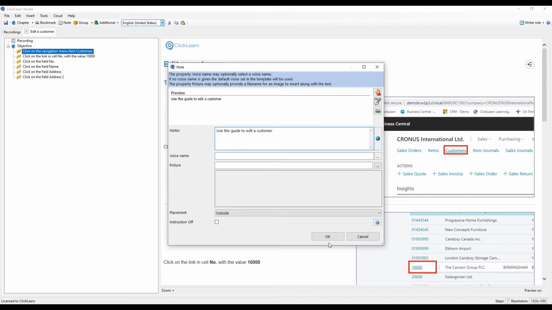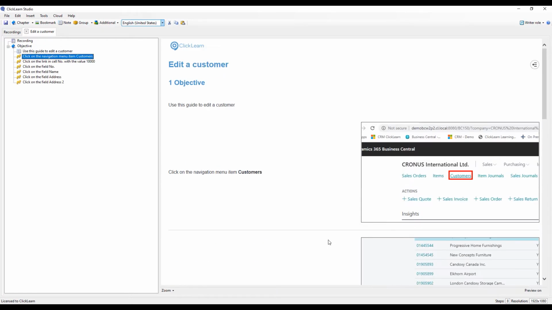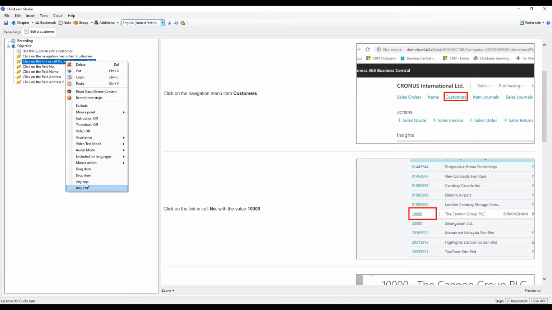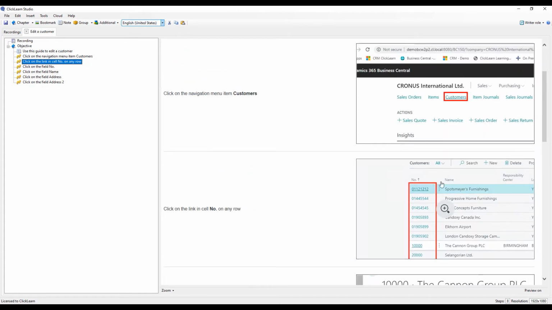And anything that I add in here manually will of course also be narrated in the videos. You can easily see here, anything that I add, I can see on my left-hand side, and I have a preview pane so I instantly see how this will turn out in the final formats. I can even say, by the way, I don't want to be focusing on one specific customer, so I can right-click and say choose any row. ClickLearn will then not only change my written instruction, but also the marking of the area of interest for me.